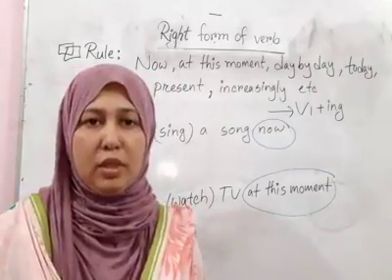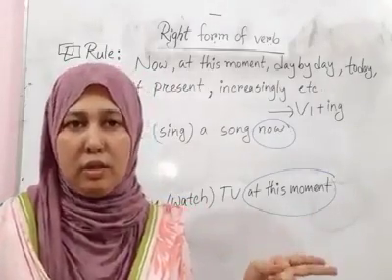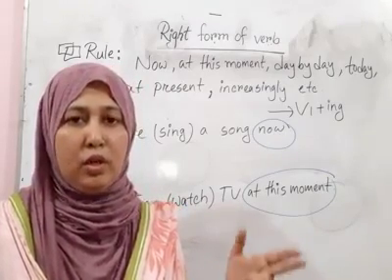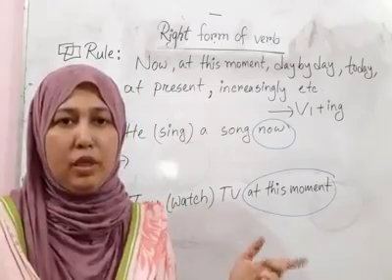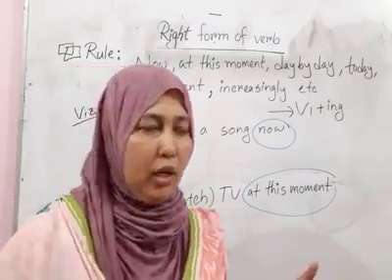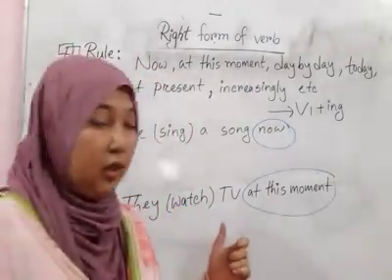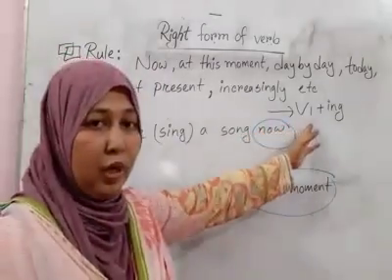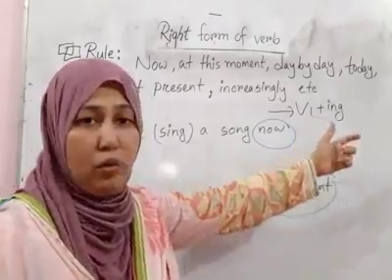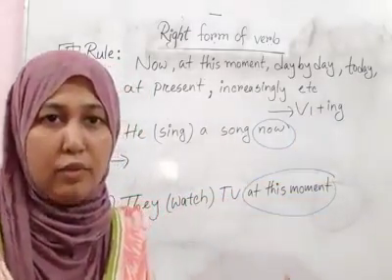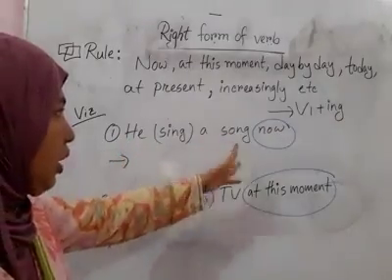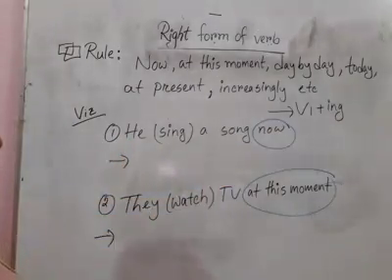We already know the structure of present continuous tense. That means the subject is here, then an auxiliary verb. As auxiliary verb in case of present continuous tense we can put am, is, or are, according to subject and number. Then we have the verb in base form, and we add ing after the verb. So you see, he is singing a song now. So what will be the answer here?